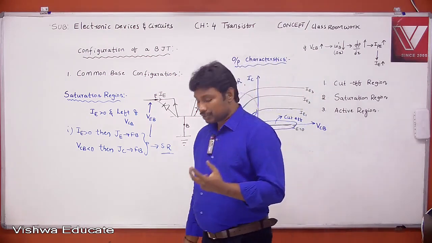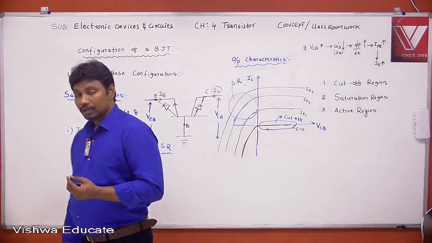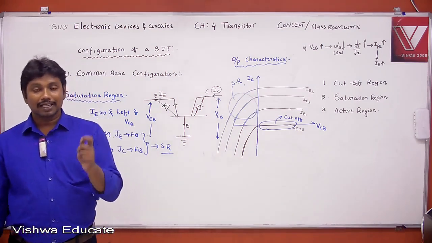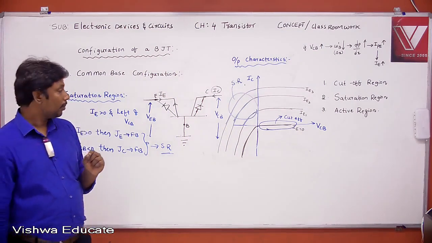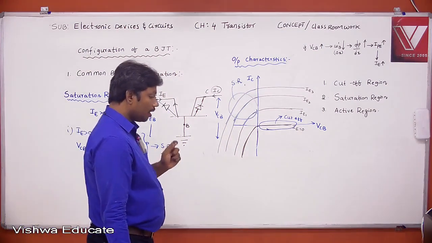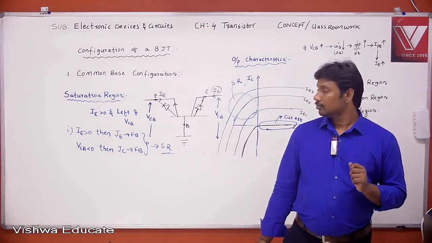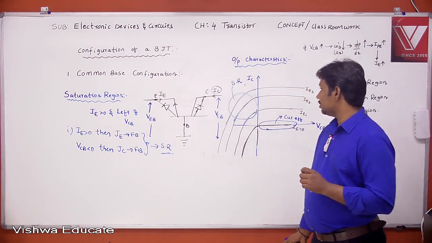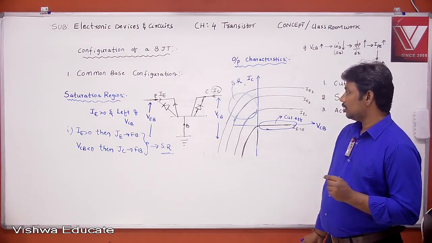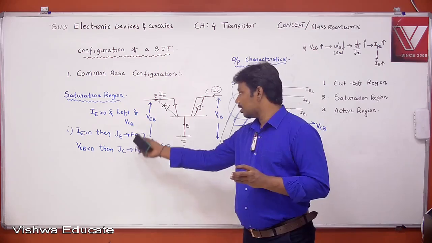The region in which IE greater than 0 and left of the VCB. Right, left of the VCB. Yeah. Write down these conditions.